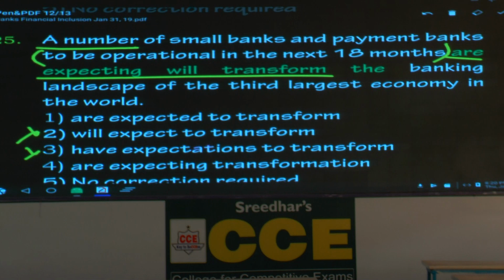We have to use present continuous in passive voice. Then what is the correct expression? Are being expected. The word being is not there. So obviously the context is present and the sentence has to be in passive voice. And what is the subject here? A number of small banks and payment banks are expected, plural verb, to do what? To transform the banking landscape of the third largest economy in the world. So what is the answer based on that? First option is the answer.